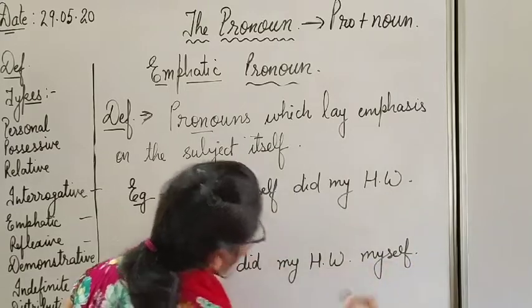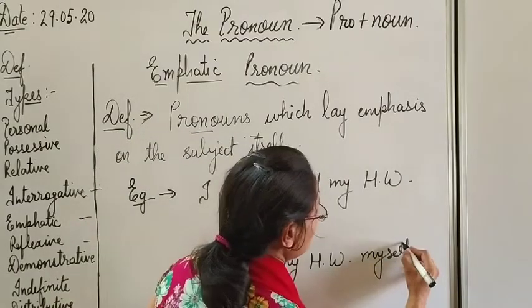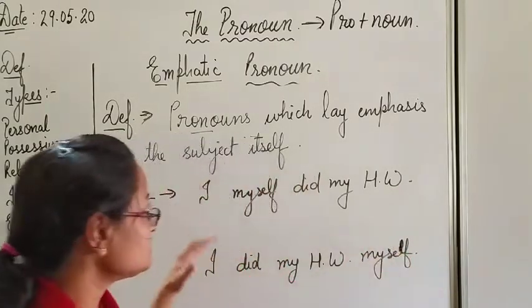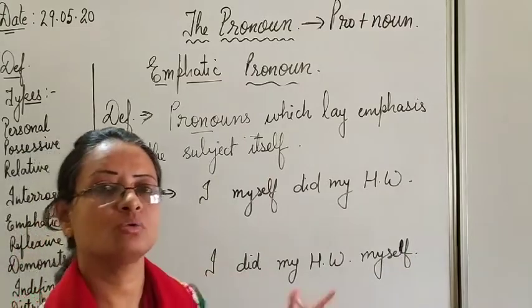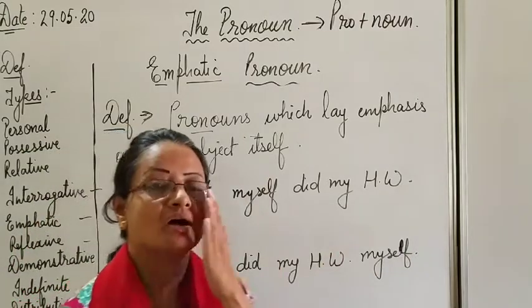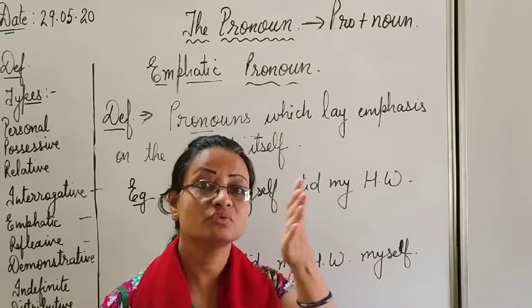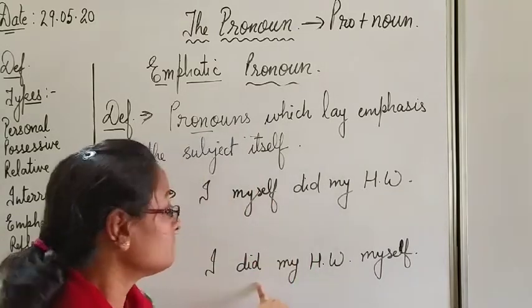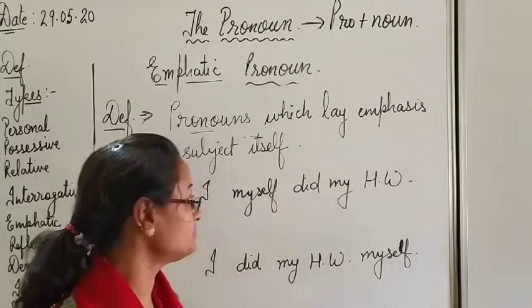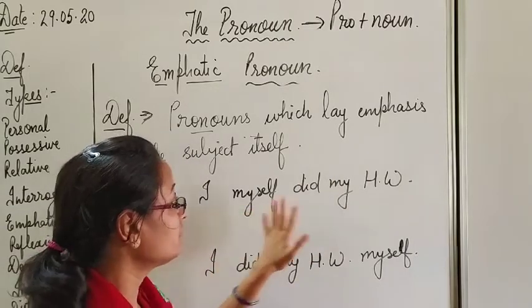There is quite a clear difference between the two. You can see, look here. One is emphatic and one is reflexive. How to find out? Very clear. I have told you reflexive pronouns act as an object of the verb, and these lay emphasis on the subject. Look here, I myself did my homework.